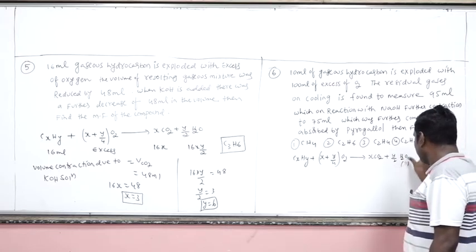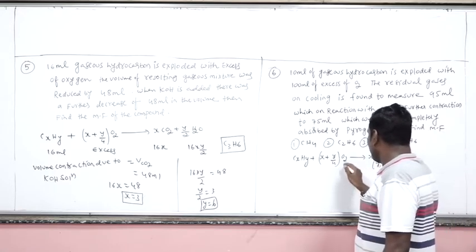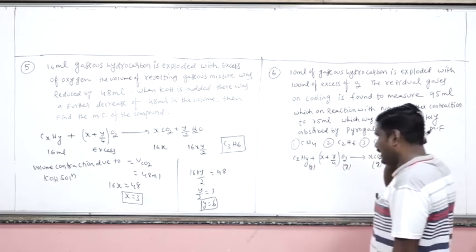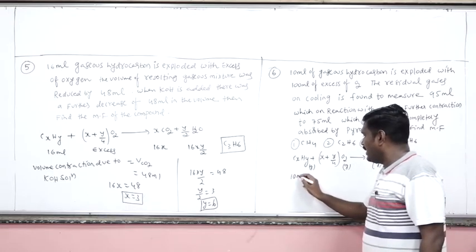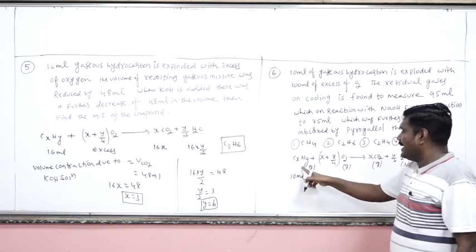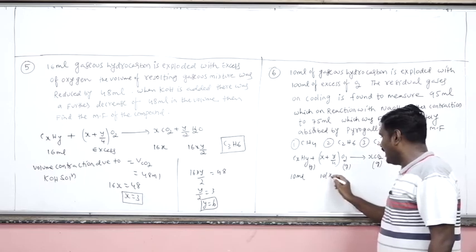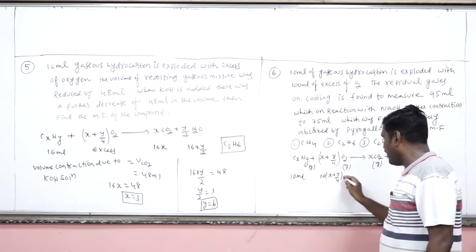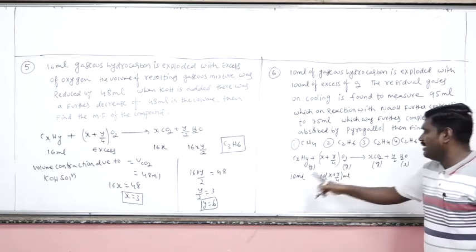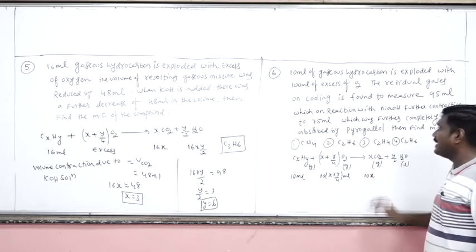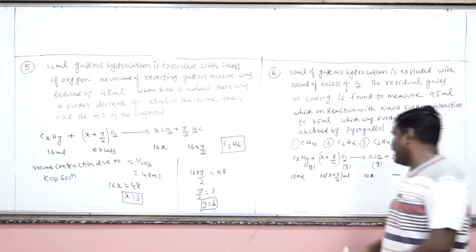Okay, y by 2 water. After cooling, water becomes liquid, but CO2 gas, O2 gas, and the hydrocarbon are in a gaseous state. Now here, how many ml of the gas hydrocarbon? 10 ml. One volume requires x plus y by 4 volume. 10 volume will require 10 into x plus y by 4 volume of oxygen for exact combustion. So 1 volume gives x volume, 10 volume will give 10x. Okay. Now water we are not considering because water is a liquid.